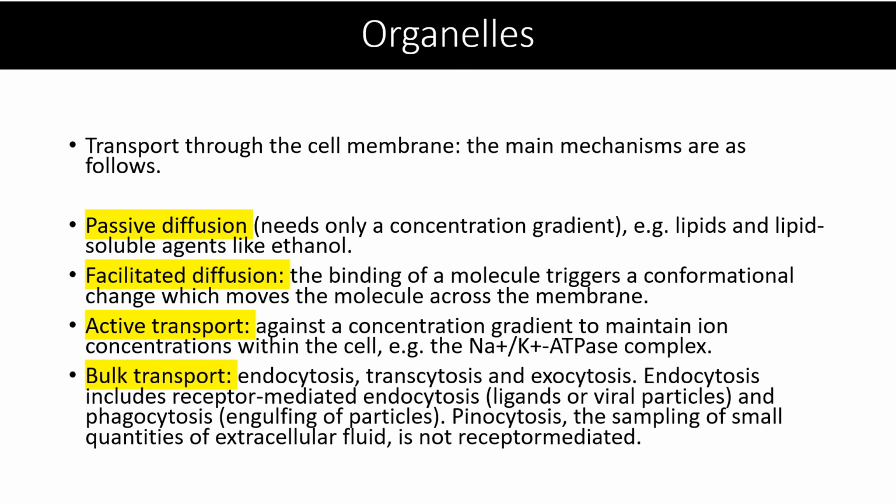Bulk transport: endocytosis, transcytosis, exocytosis. Endocytosis includes receptor-mediated endocytosis, of ligands and viral particles, and phagocytosis, engulfing of particles. Pinocytosis is the sampling of small quantities of extracellular fluid, which is not receptor mediated.